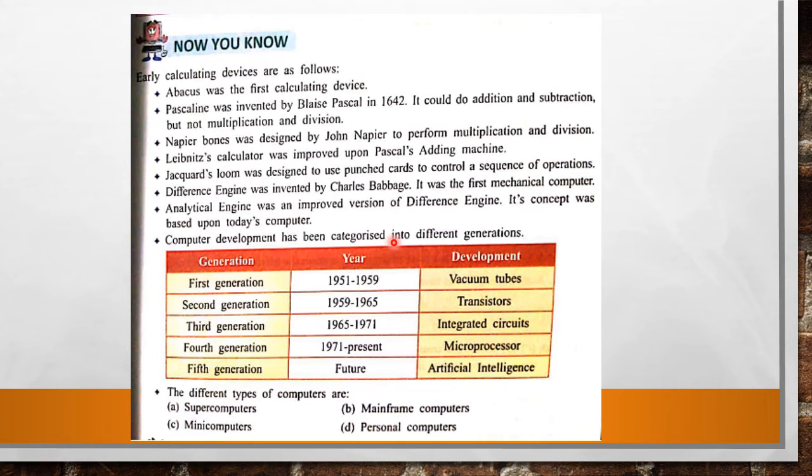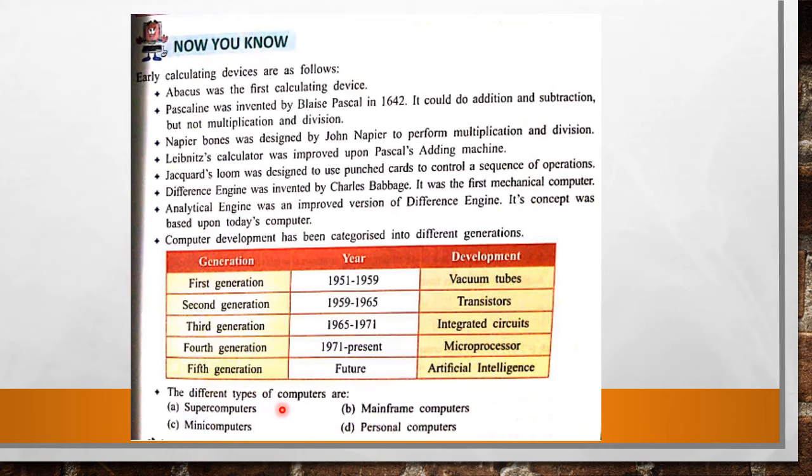Computer development has been categorized into different generations. Here are different generations: first, second, third, fourth, and fifth. And these are the years in which these generations were established. And here is the development. In the first generation, vacuum tubes were used. In the second generation, transistors were used. In the third generation, integrated circuits. In the fourth generation, microprocessors were used. And in the fifth generation, artificial intelligence is used, just like robots.